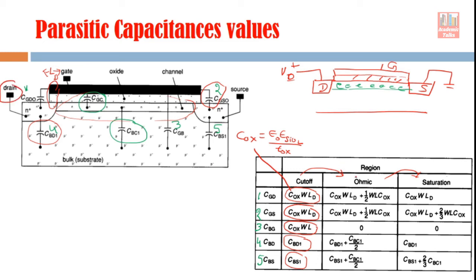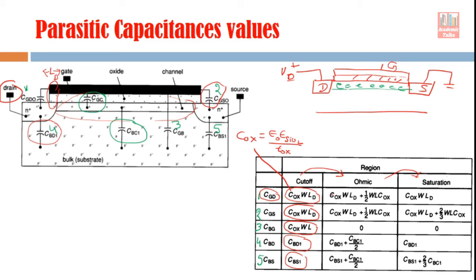Anyway, when we are in the ohmic region, your channel is uniformly distributed everywhere, right? It means the contribution of the channel capacitance will be equally distributed in different portions. You can see here, if you talk about this gate drain capacitance, the capacitance between gate and drain, this first one.